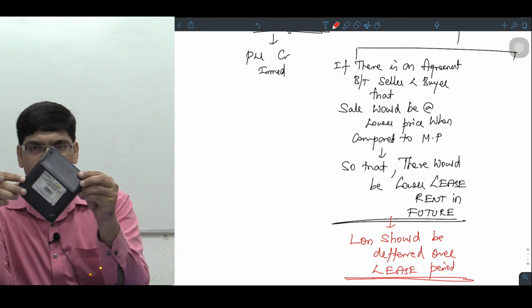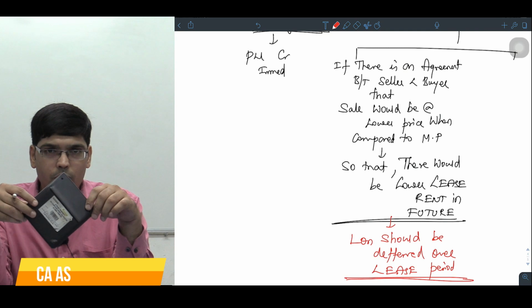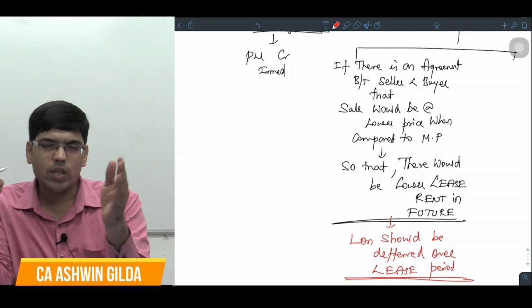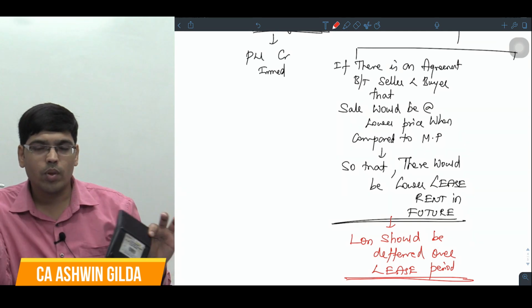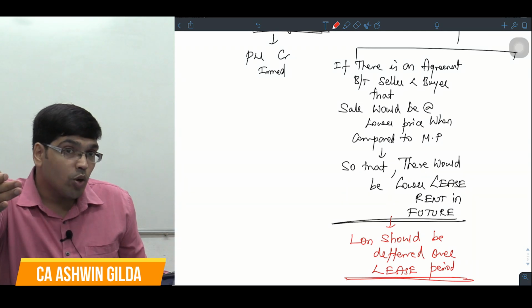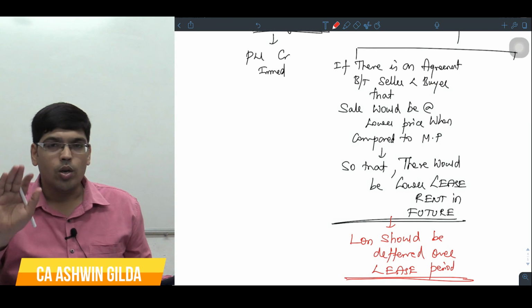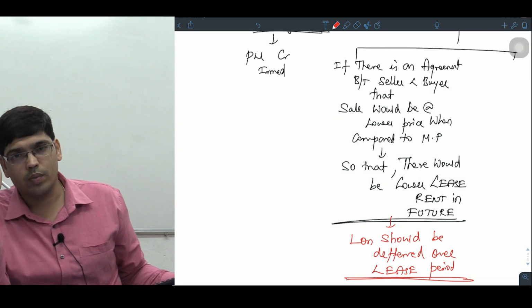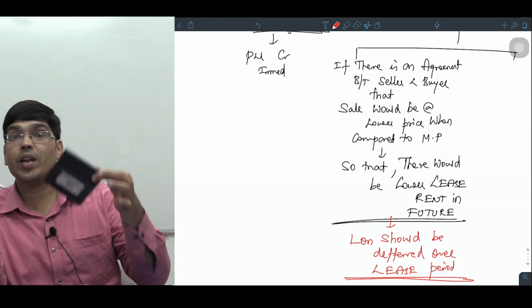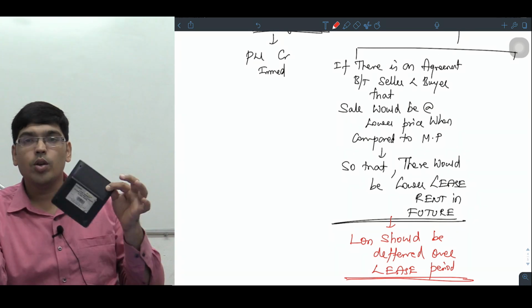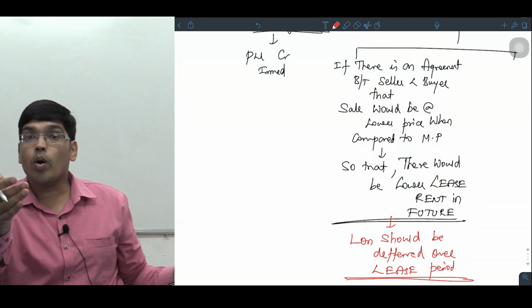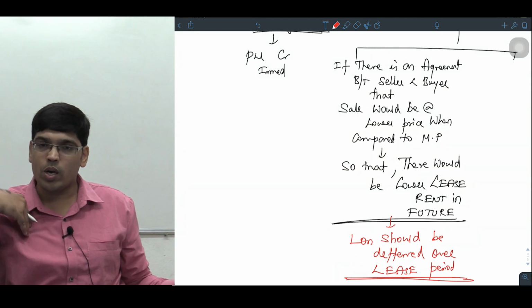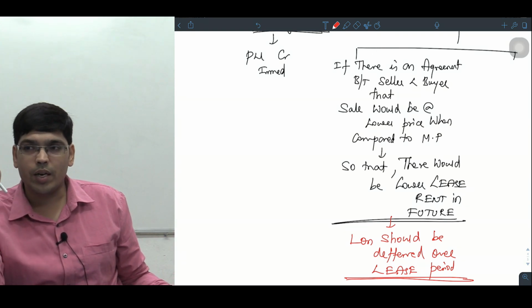Imagine this calculator I am selling to you at very low price. मैं seller हूँ, आप buyer हो. There's an agreement that I'll sell this calculator to you at very low price. With what understanding? Tomorrow when you give this calculator to me on lease, you should charge me lesser lease rentals. Because if I sell you at very high price, you will charge me more rentals. So I am agreeing that I will be ready to sell you at this low price, so that tomorrow when you give the same asset to me on lease, you should charge me lower lease rentals.